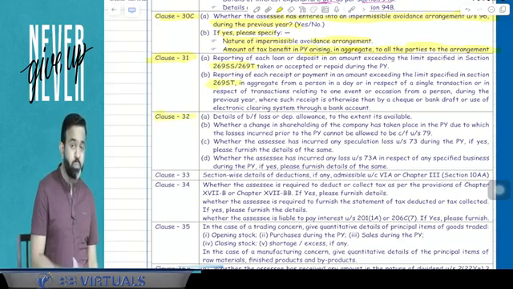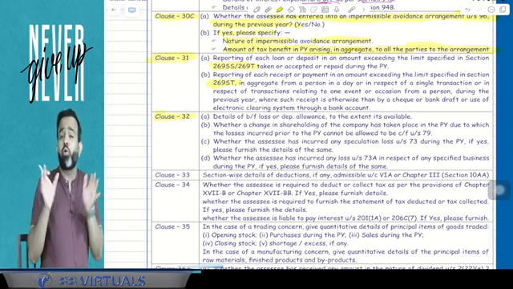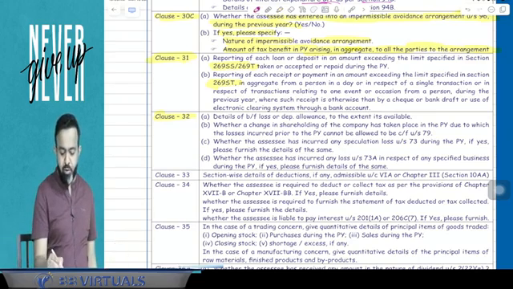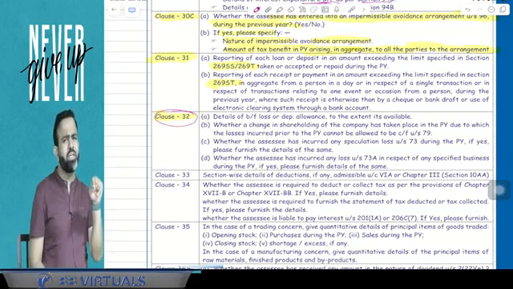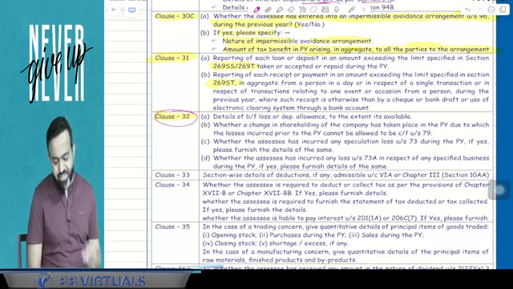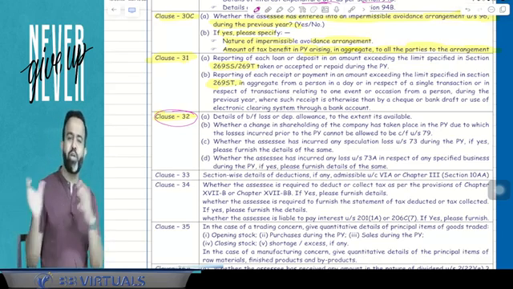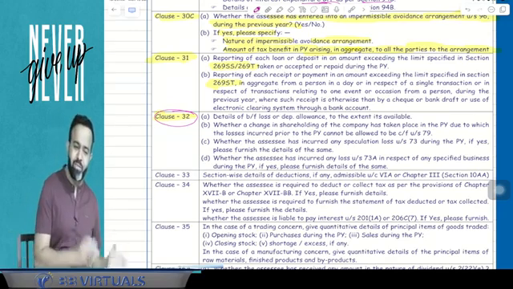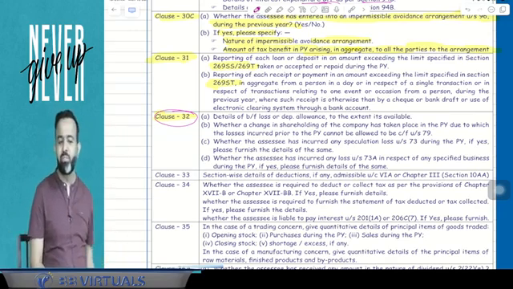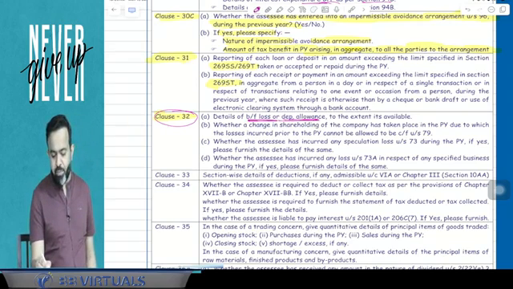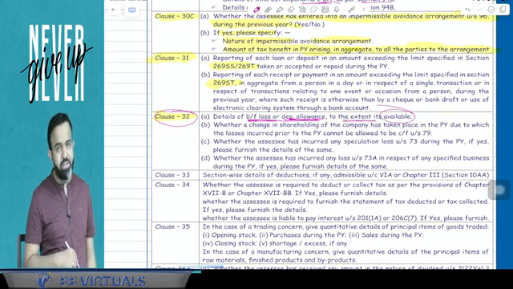Now clause number 32 is related to your brought forward losses and unabsorbed depreciation. Guys, 32 you can remember by way of the depreciation section, which is also 32 in the income tax. So if there is any unabsorbed depreciation, means brought forward depreciation as well as brought forward losses, speculative business losses, specified business losses, that has to be reported in clause number 32. So here, detail of brought forward losses and unabsorbed depreciation allowance to the extent it is available.